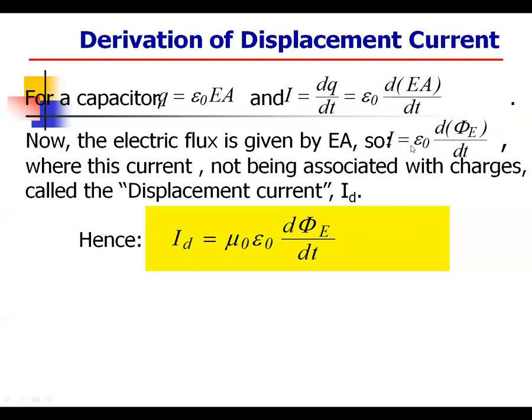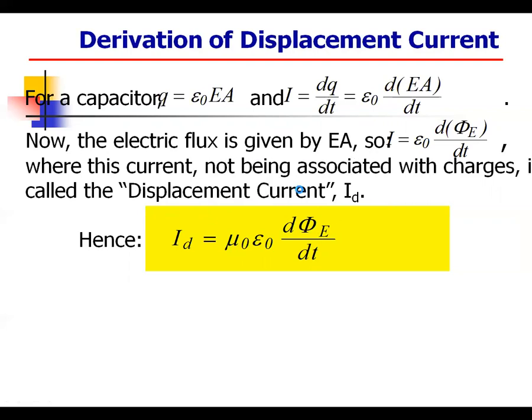So I equal to epsilon naught d phi E by dt, where this current, not being associated with charges, is called the displacement current I_d. So I_d equal to epsilon naught d phi E by dt. This is the displacement current in the form of Maxwell.